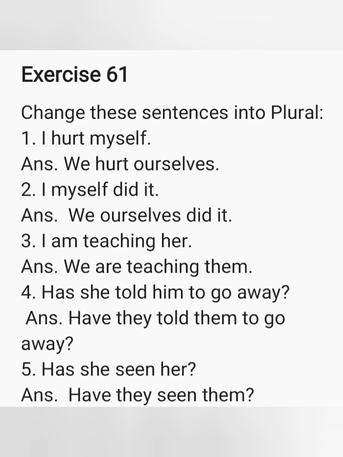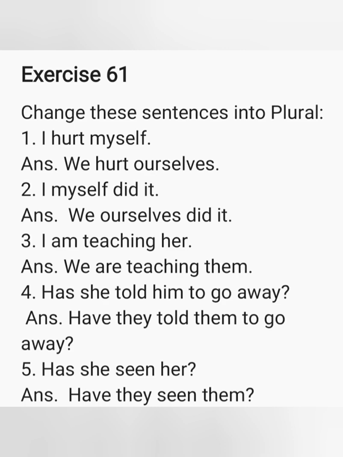Plural of her is them. And the answer is we are teaching them. Here we have to change the helping verb am into are. Okay, so the answer is we are teaching them.